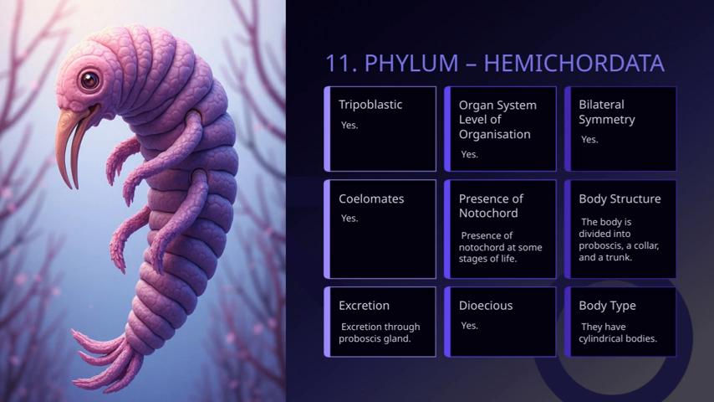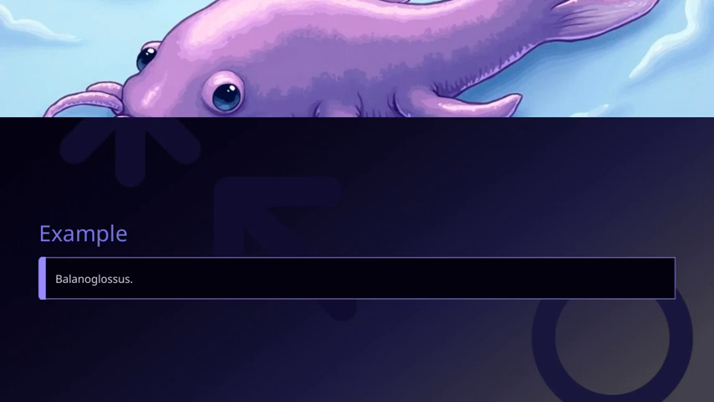For excretion, they use a proboscis gland, which helps eliminate waste, highlighting an interesting adaptation. Hemichordates are coelomates, meaning they have a true body cavity, which is important for their internal organization and organ development. Lastly, they are triploblastic, developing from 3 germ layers during embryonic development, a key feature in understanding their complexity. All these points together give us a clearer picture of Hemichordata's unique position in the animal kingdom, bridging some features of invertebrates and chordates. Let's take a look at Balanoglossus, which is an interesting example in our study.